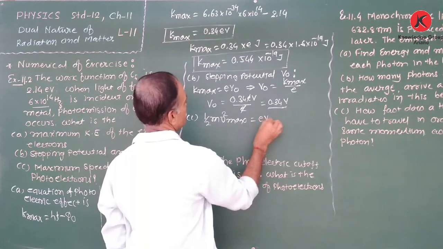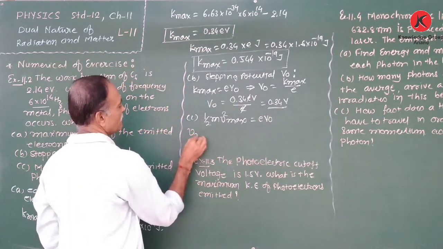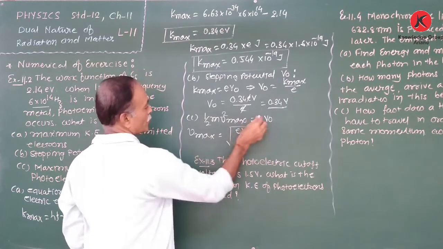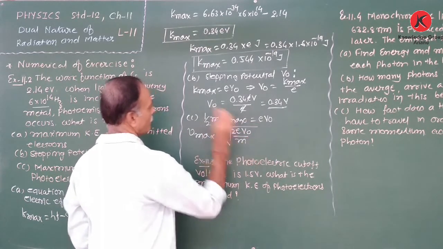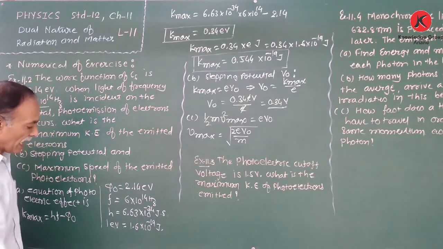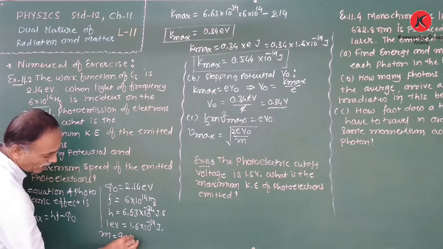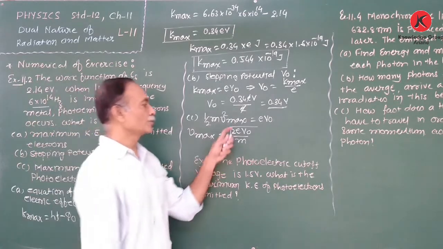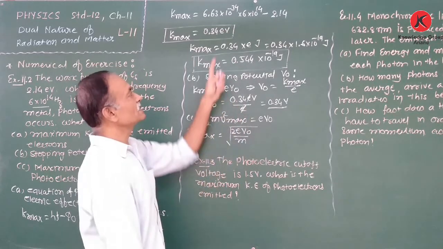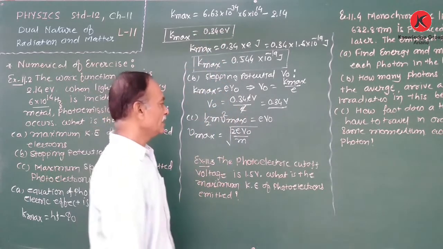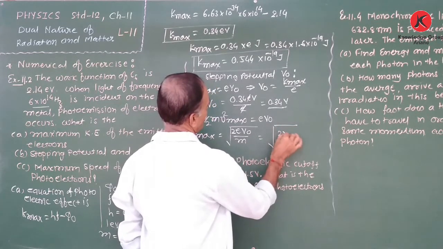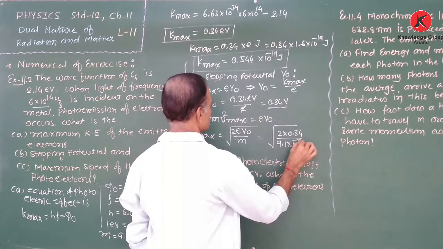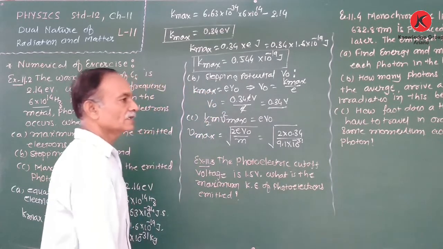Therefore, v maximum is equal to the square root of 2eV0 upon m, where m is the mass of an electron, 9.1 × 10^-31 kg. Substituting the values, eV0 is 0.34, so the square root of 2 × 0.34 divided by 9.1 × 10^-31.